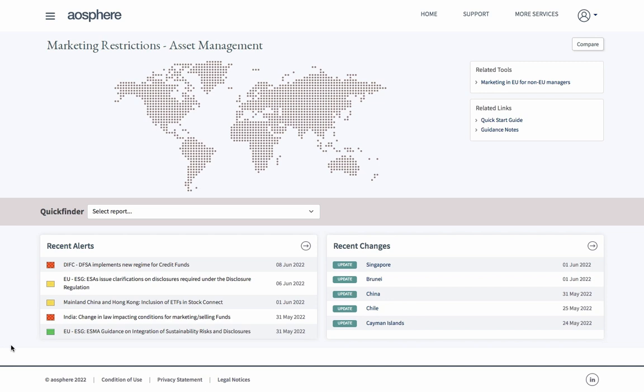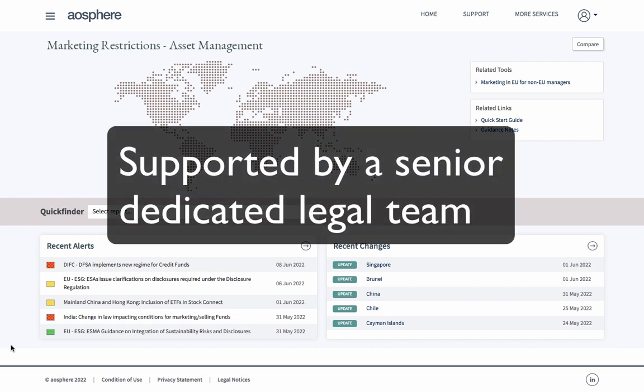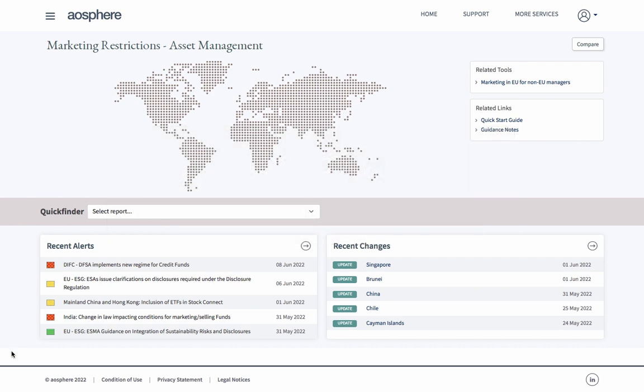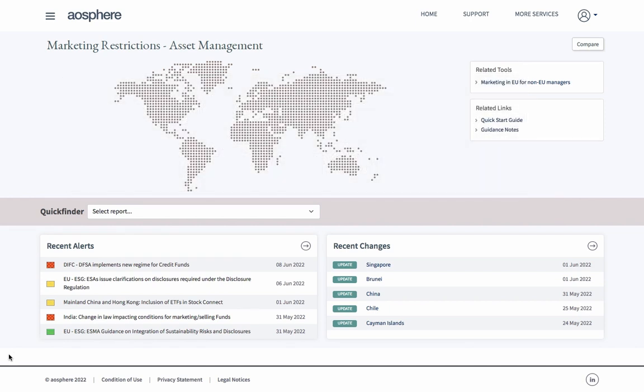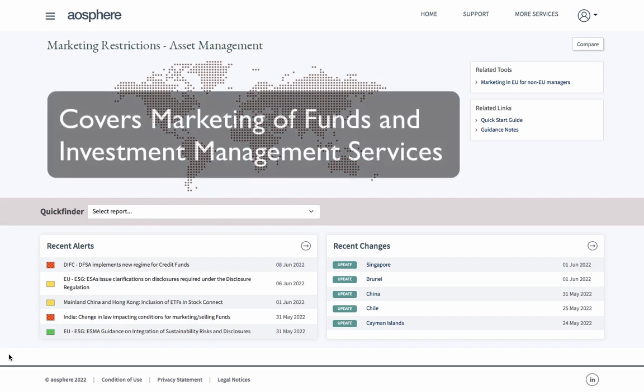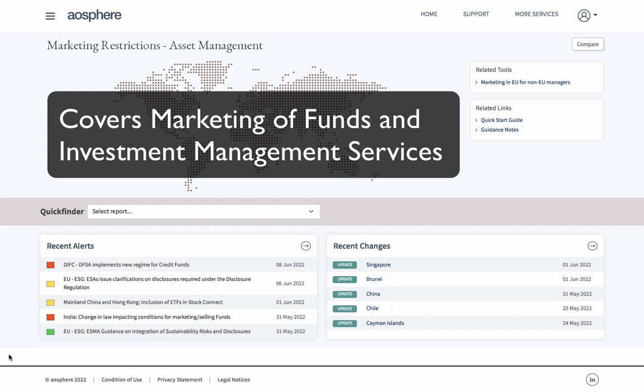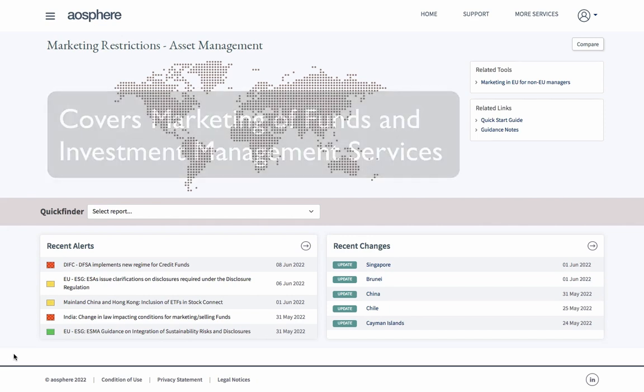The service is developed and maintained by a senior legal team working with local counsel all across the globe. Many of our lawyers have worked in-house as well as in private practice and understand that clients don't want long legal essays on these topics, but digestible and practical information. The service benefits from extensive global coverage and allows market participants to understand who and how they can sell their funds and investment management and advisory services to, and how these marketing and sales activities should be conducted on a